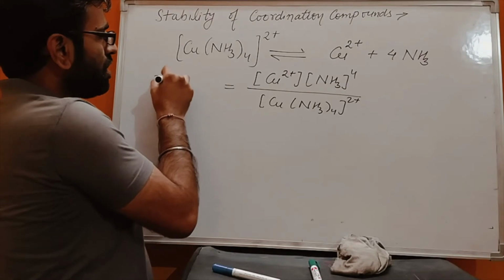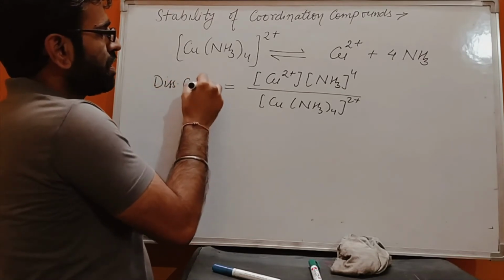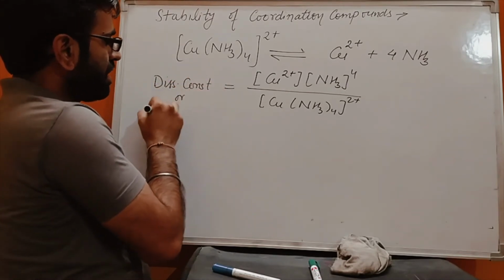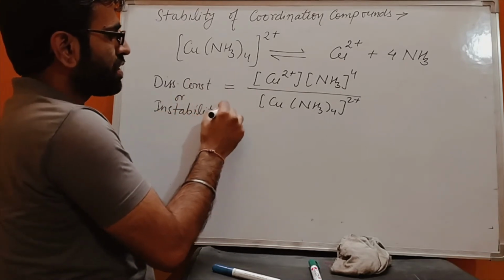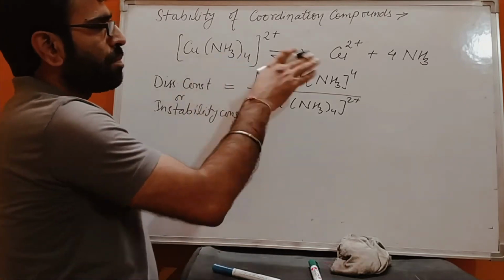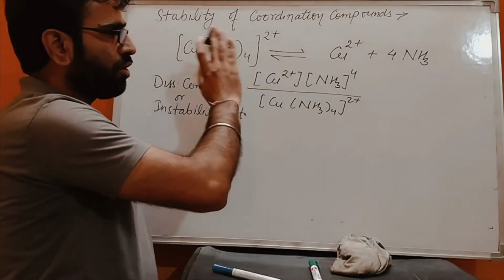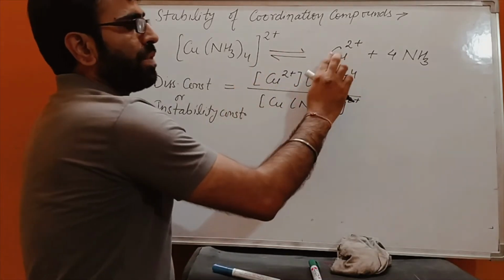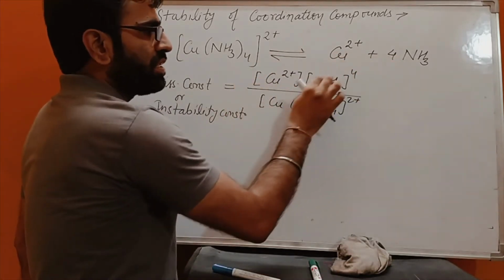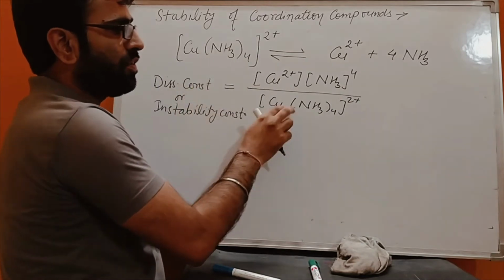So it is called dissociation constant or the instability constant. This is called dissociation or instability constant of this compound. For any coordination compound, we can find out the value of this by calculating the concentration of these ions.